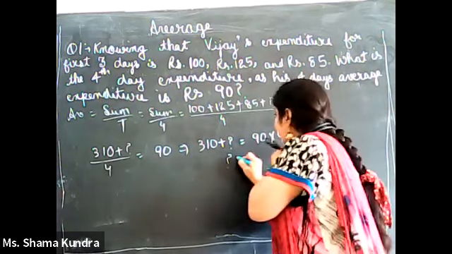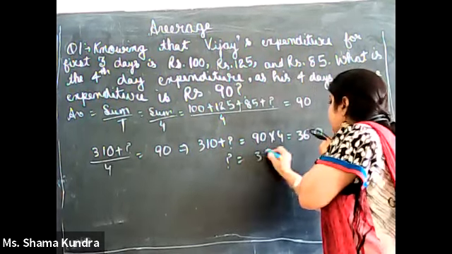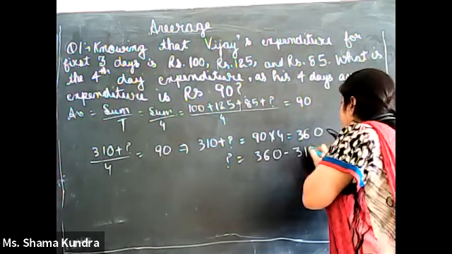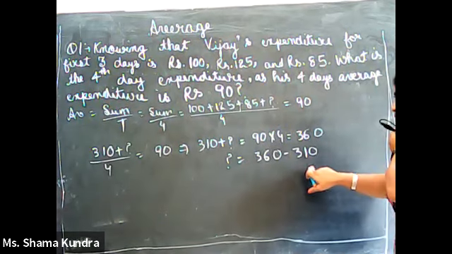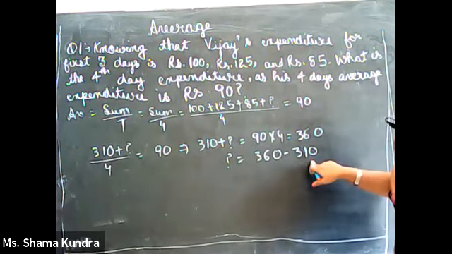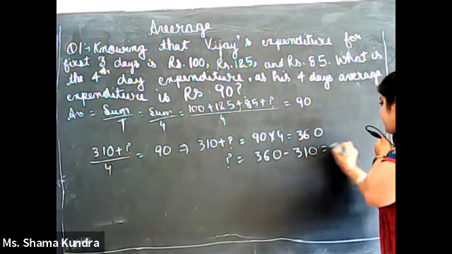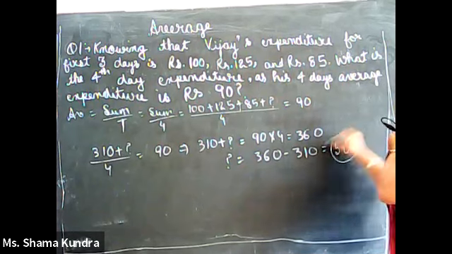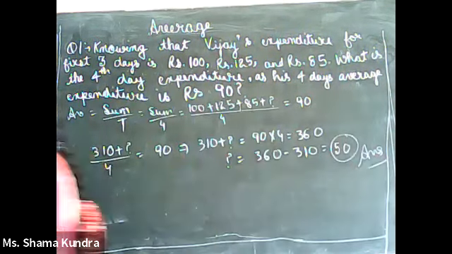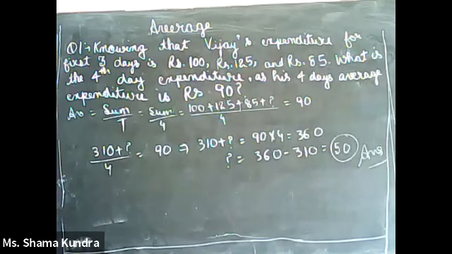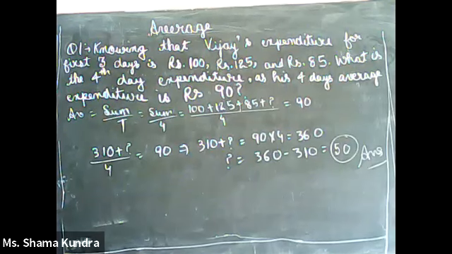So what is the value of the question mark? It is 360 minus 310. As it is positive on the left hand side, it will become negative when we take it to the right hand side. 360 minus 310 is 50. So the fourth day expenditure is 50. See how easy it is with the help of the average formula. So on the fourth day, Vijay spent rupees 50 only. See how easily with the formula and basic concept of addition we solved the numerical.